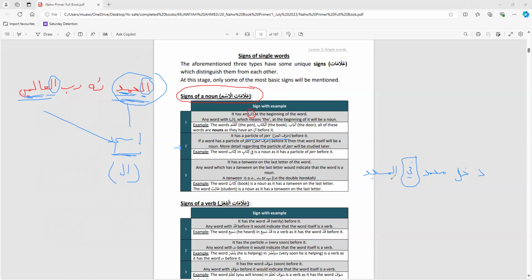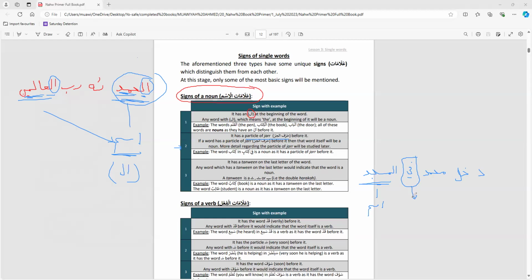Now the word, by the way, the word al-masjid is a ism. How do we know that? Because of the alif lam. And to be honest, when I asked you on the previous page, you yourself, without knowing this alif lam rule, you yourself mentioned that it's a noun, it's a ism.